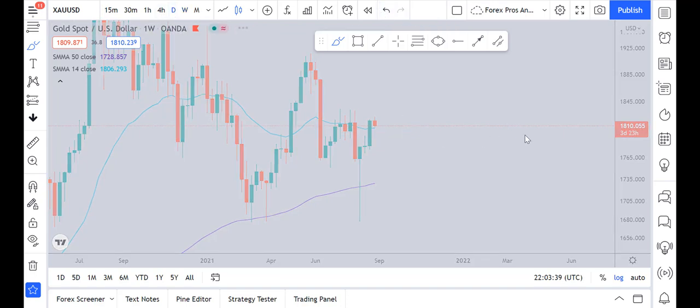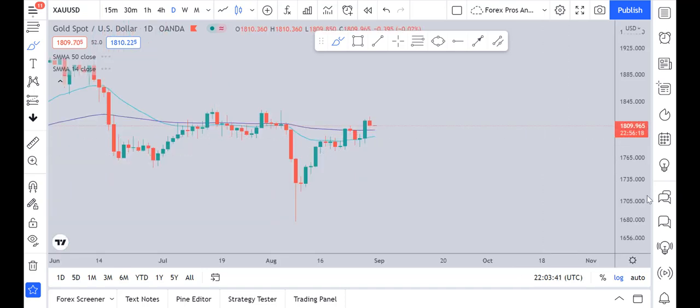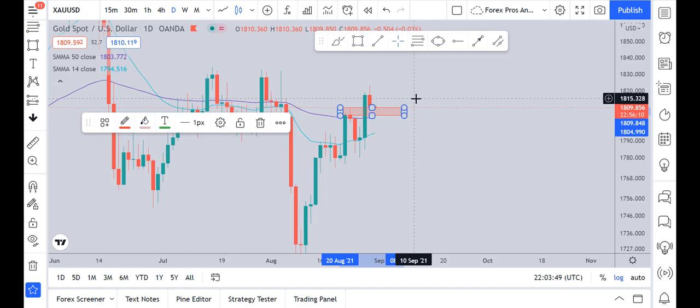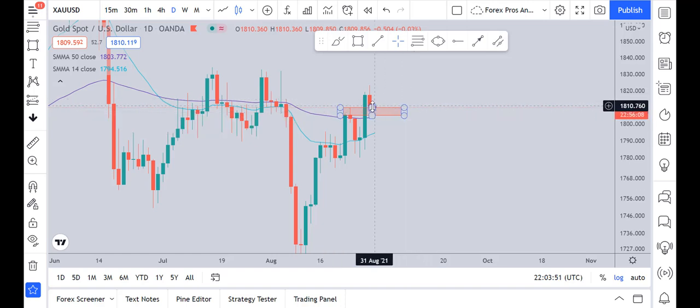Moving down to the daily time frame, what is the current scenario? The current scenario is the same as the monthly and weekly time frames. This was the previous resistance which has now been broken, and what we can see is that the market is currently testing this support area. So what will we do?